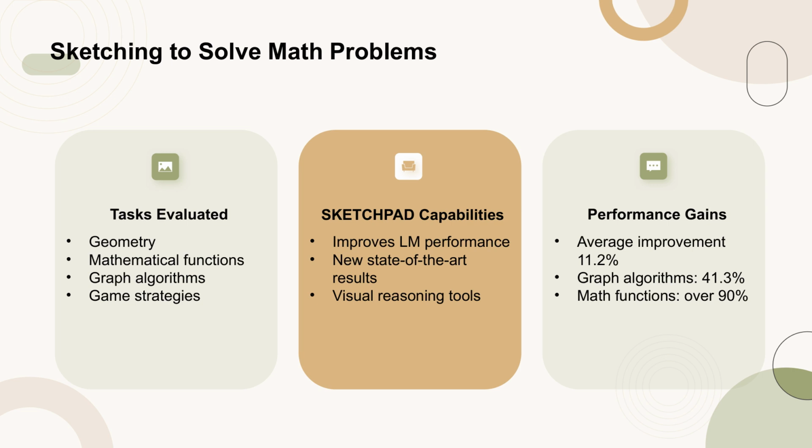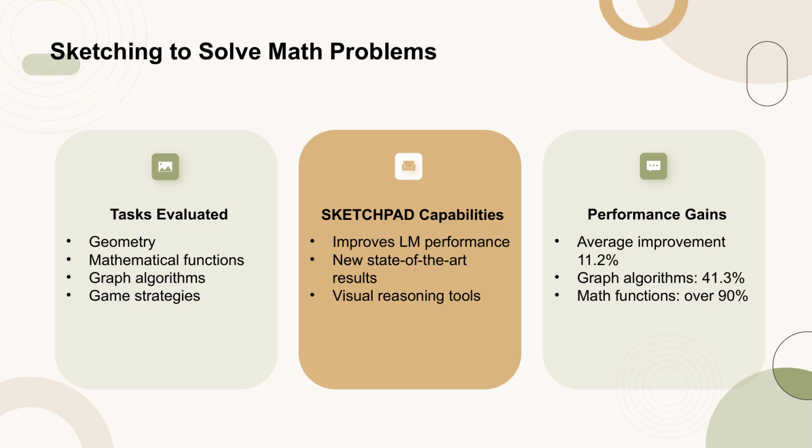For instance, in geometry problems, drawing auxiliary lines helps in solving complex diagrams. In mathematical functions, Sketchpad allows models to visually sketch functions, improving efficiency. For graph algorithms, Sketchpad visualizes graph structures, aiding in direct reasoning. In game strategies, visual representations of chess boards improve analysis.